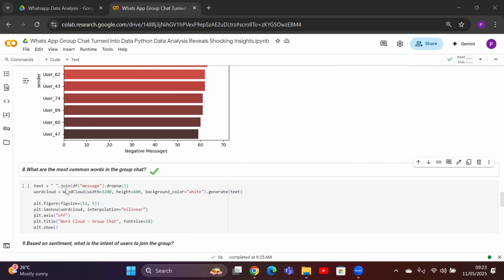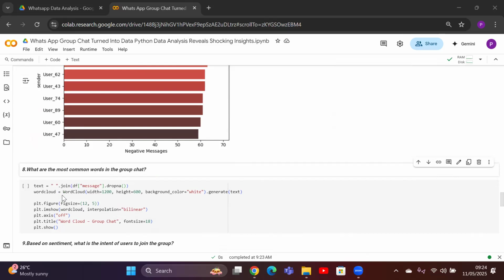We take all the comments, all the chat, and join them together using the function called join, on all non-null elements. We are dropping wherever no messages are present, joining everything and generating the text, and generating the word cloud with a width of 1200 and height of 600. So this is going to be our word cloud. Let me execute my word cloud.